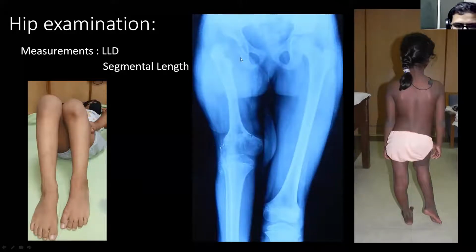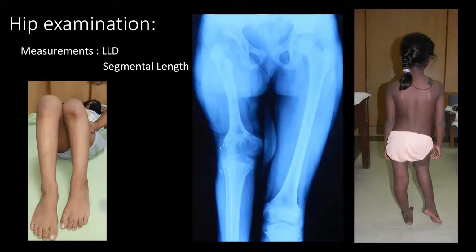Similarly, in this child, you can see the infective process had involved the hip joint as well as the knee joint, because the physis of the knee is also fused and there is severe shortening, and the patient is standing on the equinus. So limb length discrepancy, more specifically segmental length. Segmental length means length of the femur and the length of the tibia. It has to be checked separately in these patients.